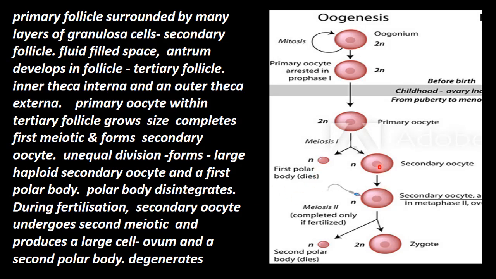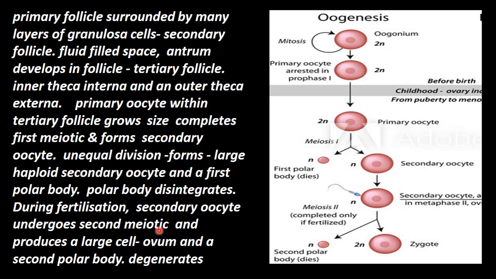Now the secondary oocyte undergoes second meiotic division and produces a large cell that is called ovum, and a second polar body. This also degenerates.